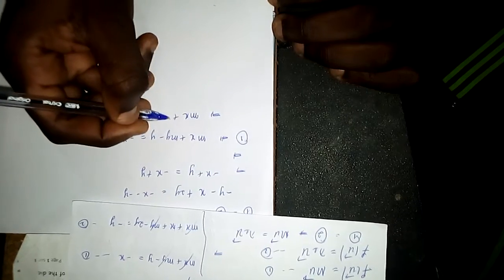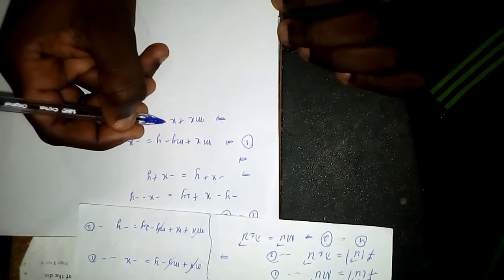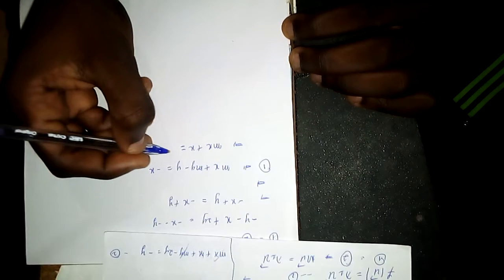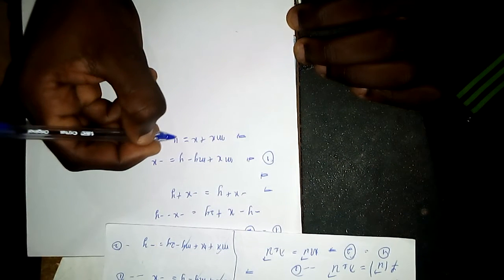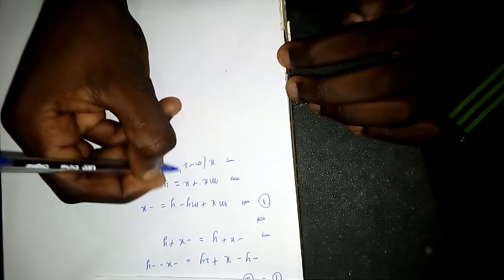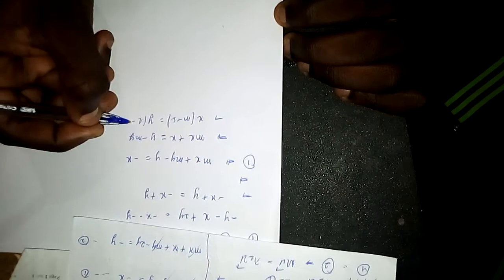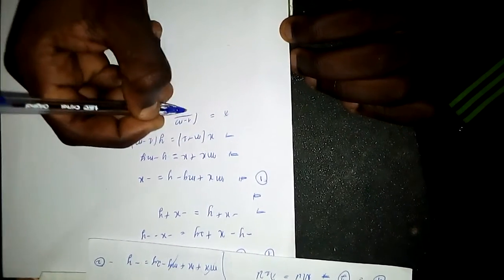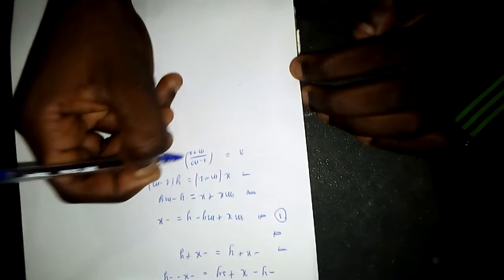Mx, we add x on both sides, plus x equal to y minus my. So out x, you get m plus 1 equal to 1 minus m. So x is equal to 1 minus m over m plus 1 times y.